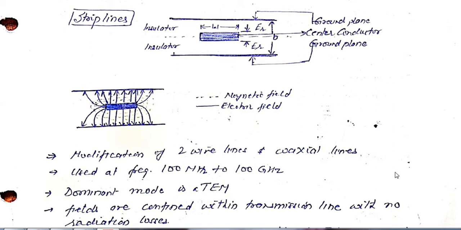Conventional open wire transmission lines are not suitable for microwave transmission. The reason is the high radiation losses that are associated when the wavelength becomes smaller than the physical length of conventional lines at high frequencies.